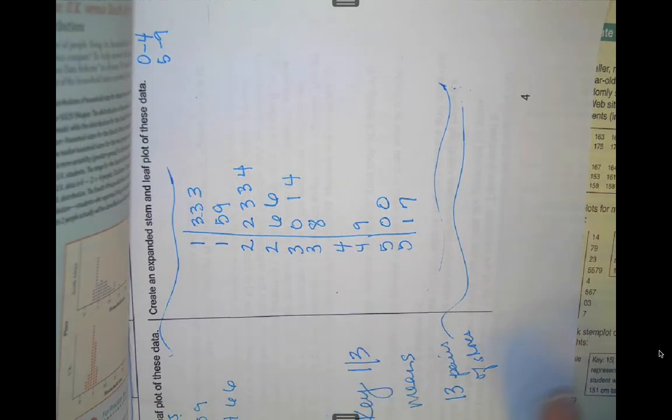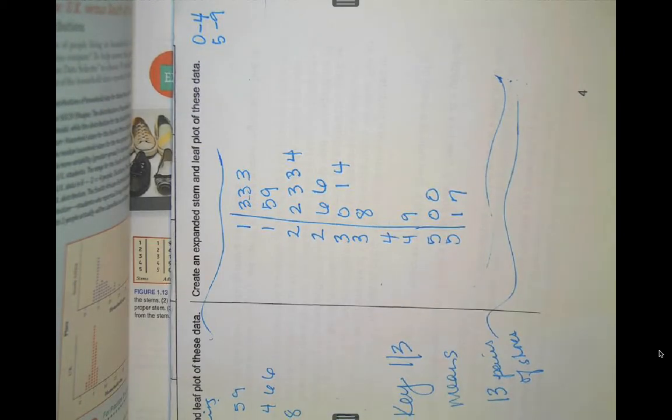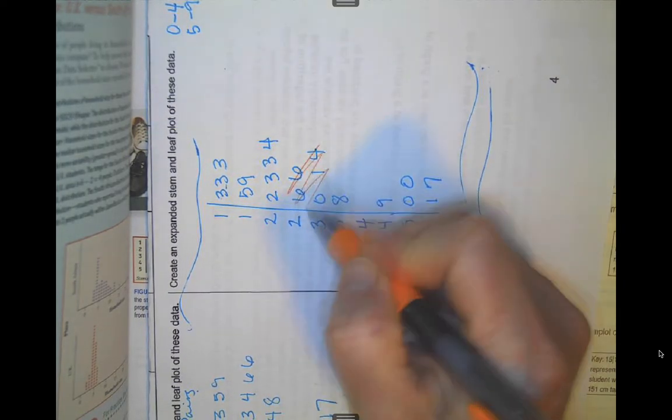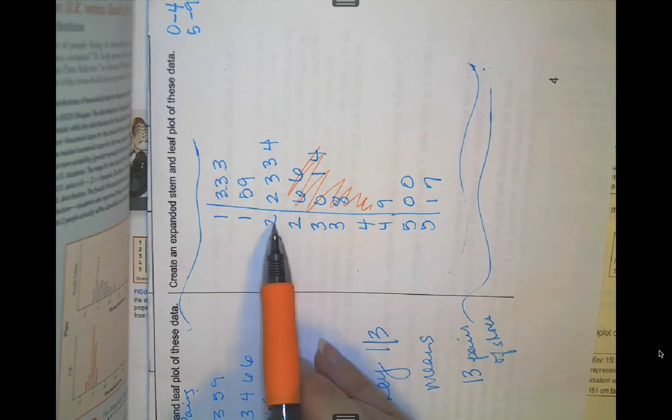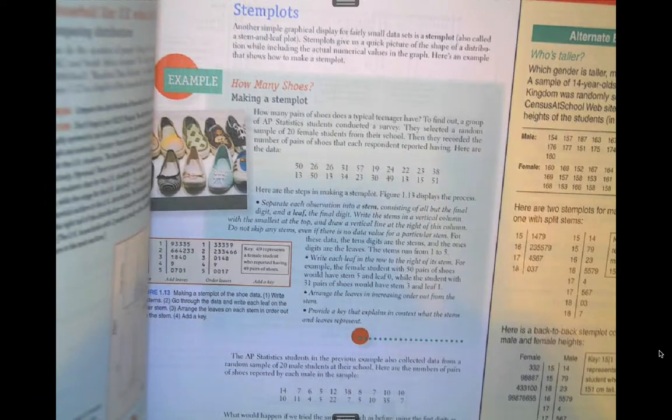Again, I don't think I'd change the shape based on looking at that. If you wanted to mention that there was a gap, that there was nothing in the 40 through 44 range, we could say that. It's not really necessary here. It's not like a huge gap. But let's say we were missing all these numbers here. So if I had a gap from 24 to 49, maybe I would mention that there's a gap. There's no shoes between 24 and 49. Because that would be kind of interesting to know. That would be something unique there. All right, so we can expand the stem and leaf plot. Typically, you do see that expansion there, 0 to 4, and then 5 through 9.